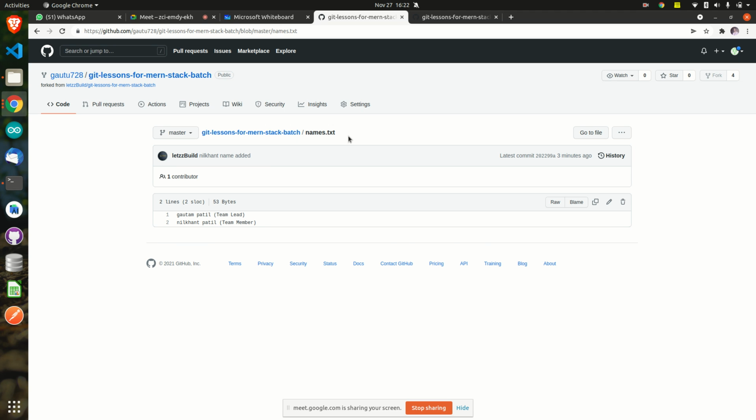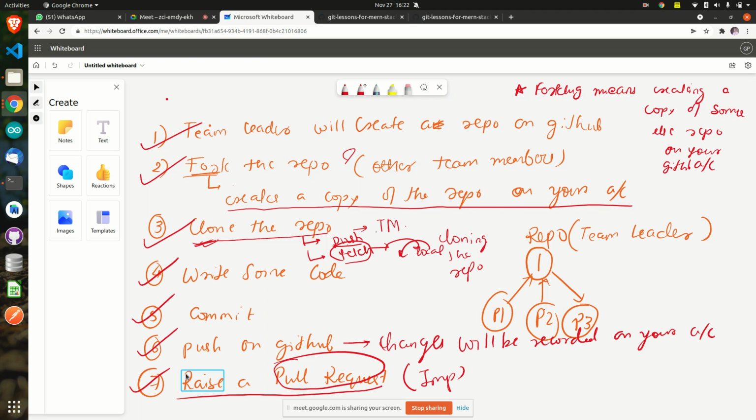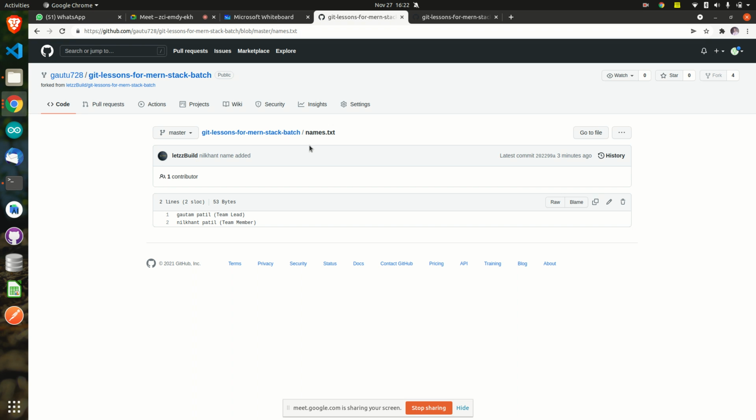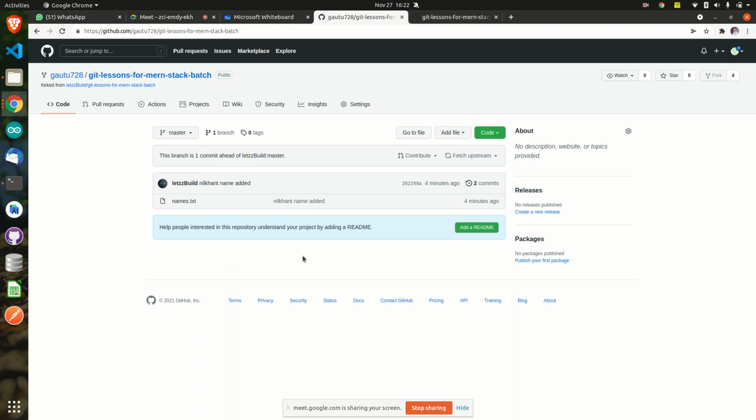Now, how to send the request? Our seventh point was what here? Last point was to raise a PR, pull request. Okay, how to raise a pull request in the sense just here. Whatever you have done right here, whatever you have written here, right? Go to this button, contribute. Okay, and see here. If you go to this contribute button, what it is saying? This branch is one commit ahead of Let's Build. That means what it is saying is you have added some extra program which Let's Build is not having. Yes or no?